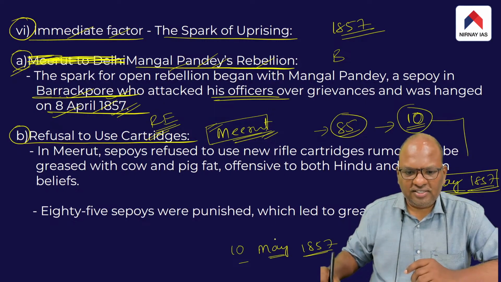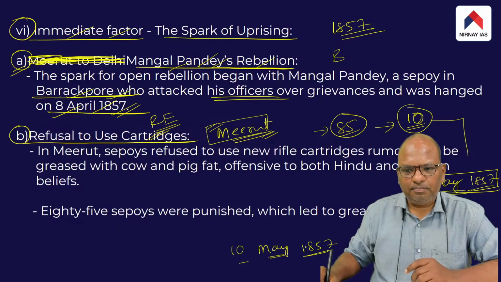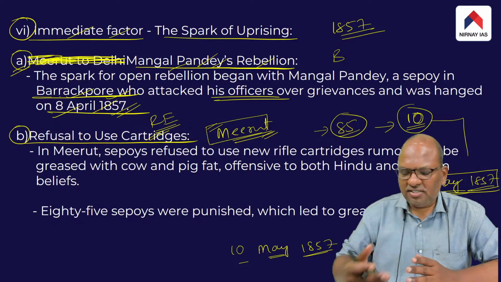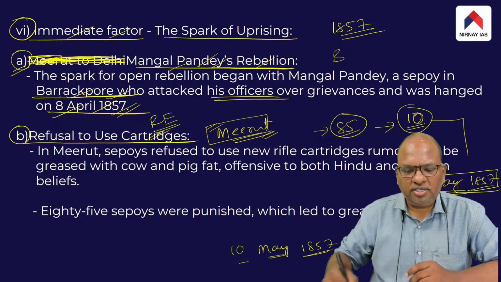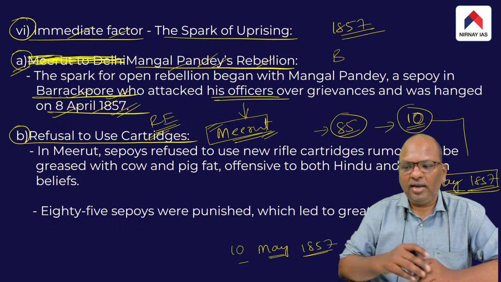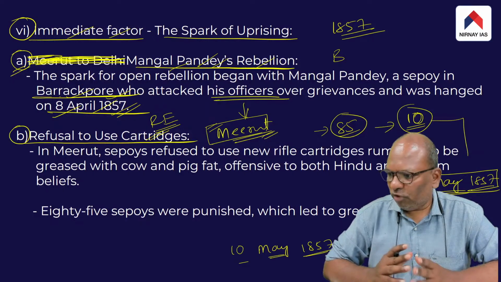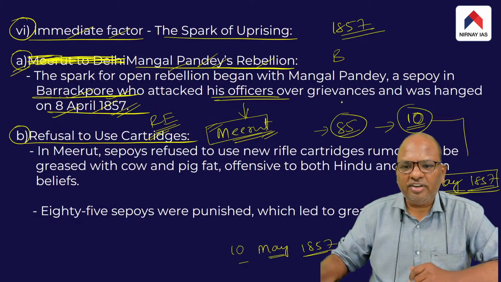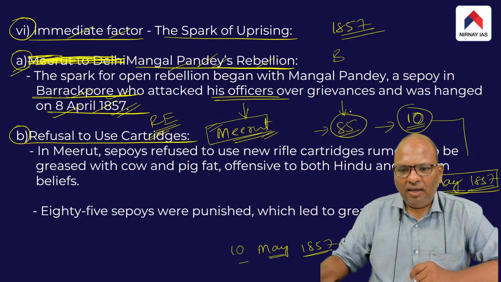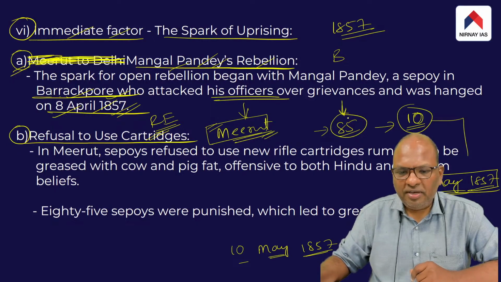The following day, that is on 10th May 1857, the Indian soldiers of the Meerut regiment revolted on a large scale against the British. They killed the British officers. They also released the 85 sepoys of the Meerut regiment.